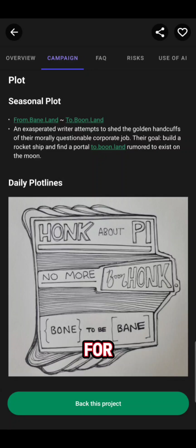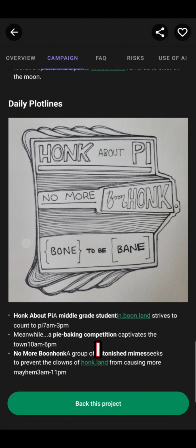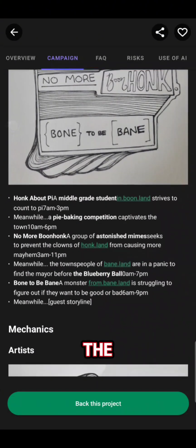On the Kickstarter for Lore.Land, I have a seasonal plot as well as daily plot lines. I drew this image that describes the titles Honk About Pie, No More Boon Honk, and Bone to Be Bane. I also developed a visual language to support this image. The formatting is a bit off on the mobile app, but generally, Honk About Pie is about a middle grade